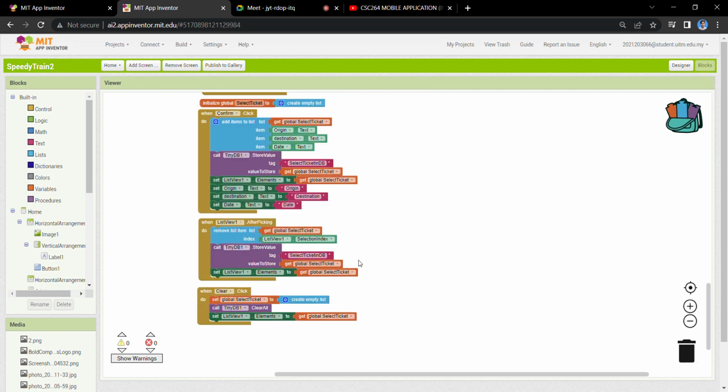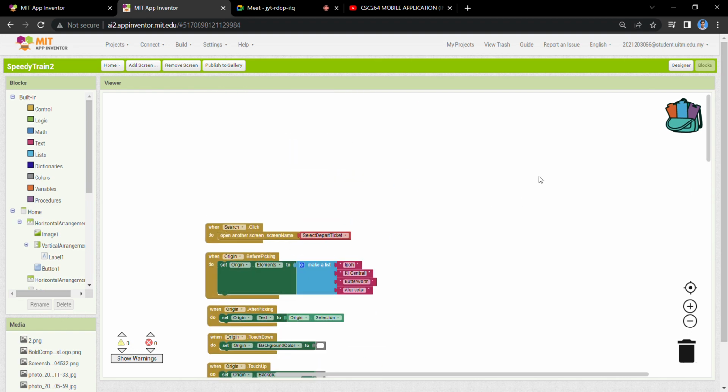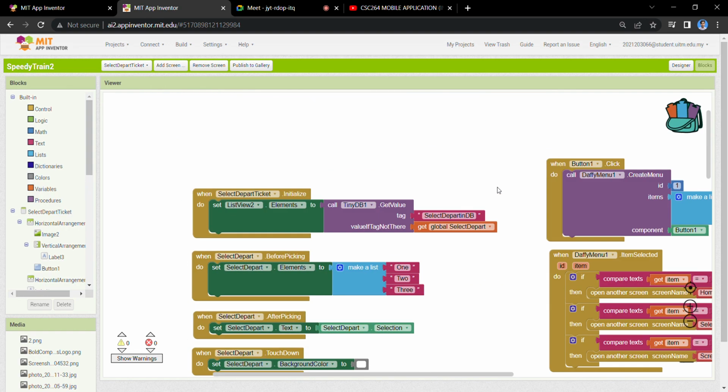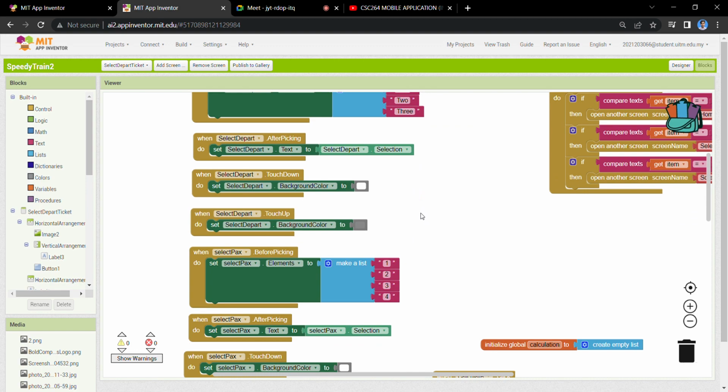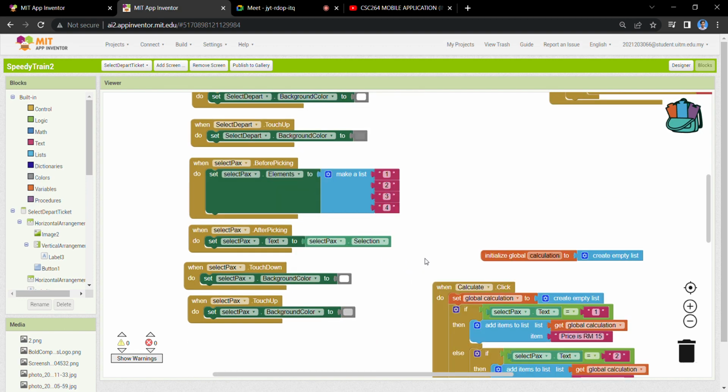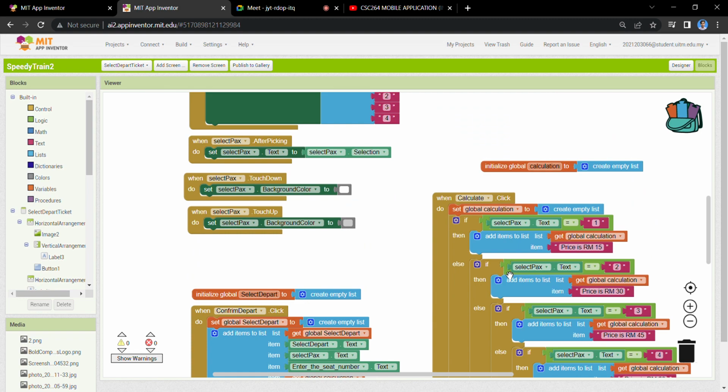it will go to the select depart ticket. This is my select depart ticket blocks. As you can see, I also initialize the TinyDB global select depart. When the user enters the select depart, we have 3 options: option number 1, 2, and 3. This is my select pax, which has 1, 2, 3. And if the user clicks the button